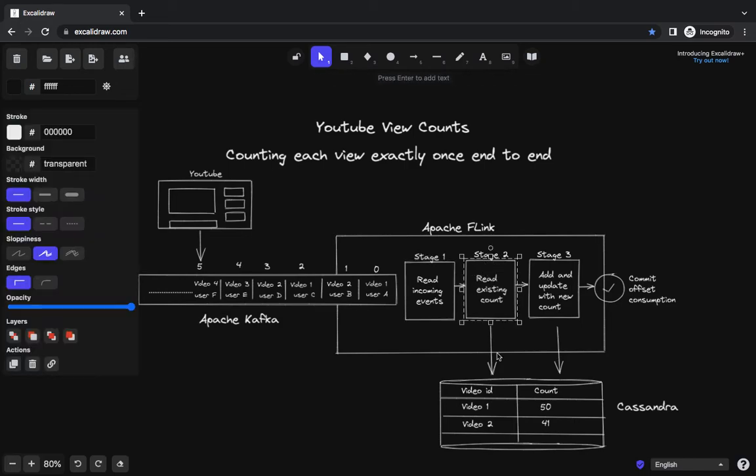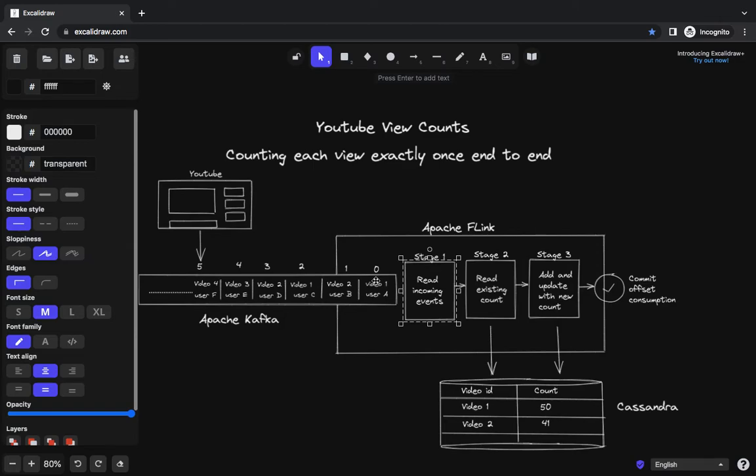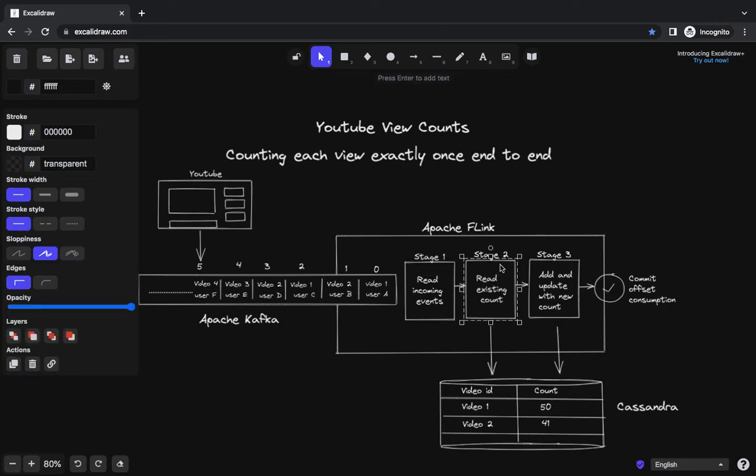Now we were reading the existing counts from the database for those videos. Let's say that fails. This is just a read stage, right? There are no side effects for this stage. Since there are no side effects, just like stage 1 was also a read stage, where we are just reading the events from the Kafka cluster, stage 2 is also a read stage. We are reading the existing counts from the Cassandra database. We can apply retries on both of these stages to make sure that if they fail the very first time, by retries we are at least processing them once.